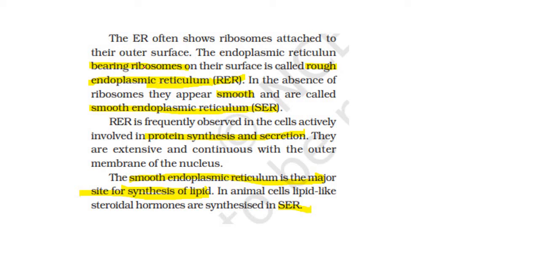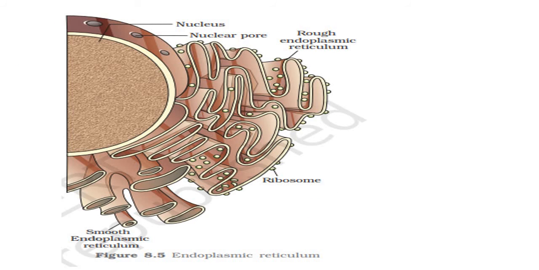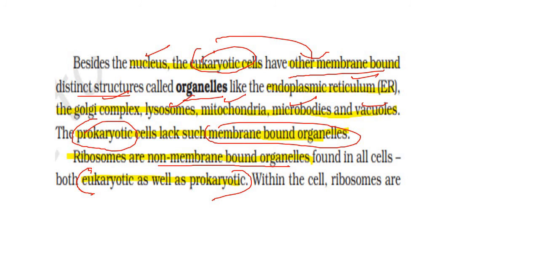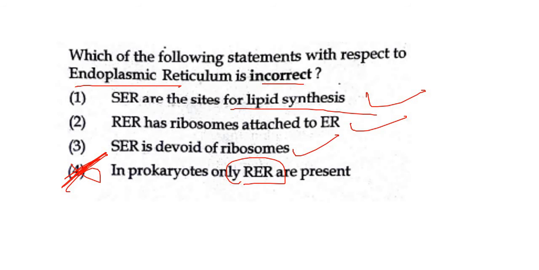The endoplasmic reticulum bearing ribosomes is known as the rough ER, and the one in the absence of ribosomes is known as the SER. RER is involved in protein synthesis. SER is involved in synthesis of lipids. So all these statements are correct. Let's see the diagram. So here in the diagram, smooth endoplasmic reticulum shows the absence of ribosomes, while the RER shows the presence of the ribosomes. So therefore the correct answer would be the fourth one. In prokaryotes only RER is present, which is the wrong statement.